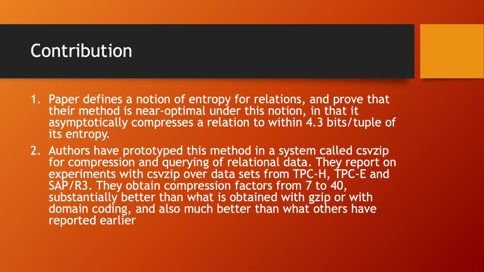They report on experiments with CSV-Zip over datasets from TPC-H, TPC-E, and SAP/R3. They obtain compression factors from 7 to 40, substantially better than what is obtained with Gzip or with domain coding. Also much better than what others have reported earlier.